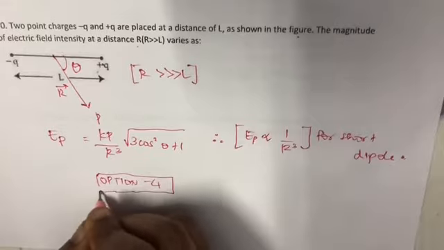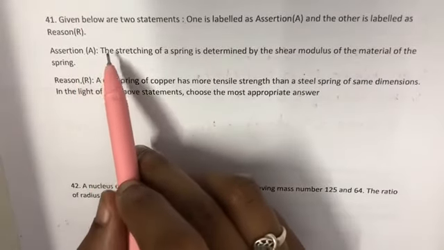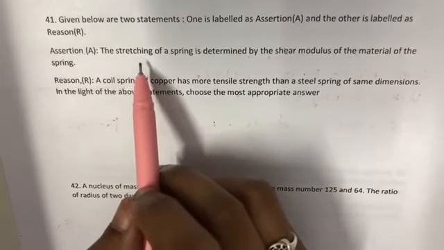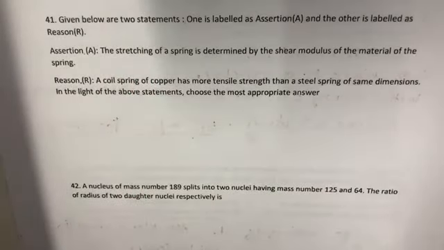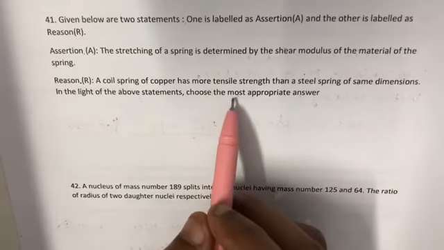1 by R cube. Statement 1 is labeled as assertion, the other one is reason. We have to say whether both the assertion and the reason are right, whether the assertion is right and the reason is wrong, or vice versa. The assertion is the stretching of a spring is determined by the shear modulus of the material of the spring, whereas the reason is that a stretched coiled spring of copper has more tensile strength than a steel spring of the same dimensions. In light of the above statements, we have to choose the most appropriate answer.